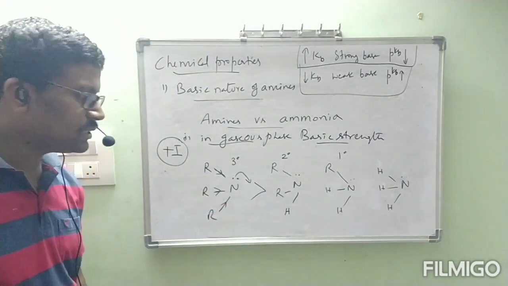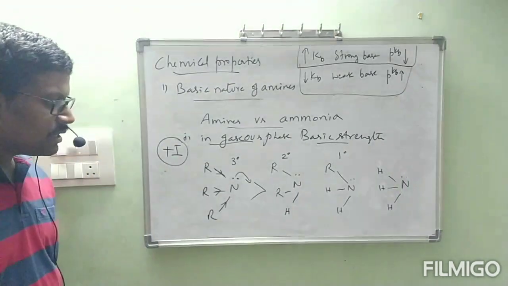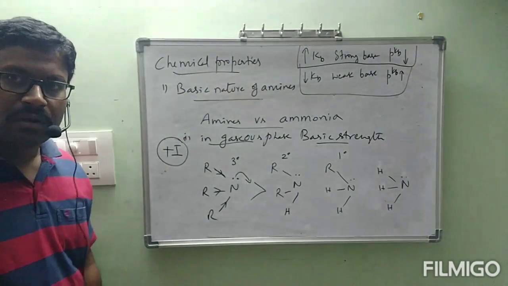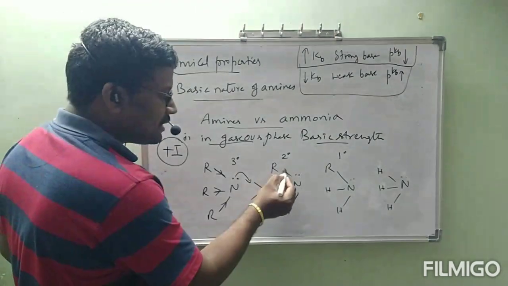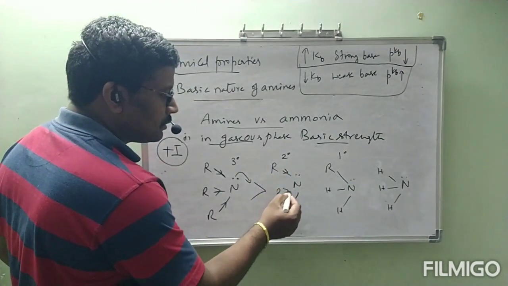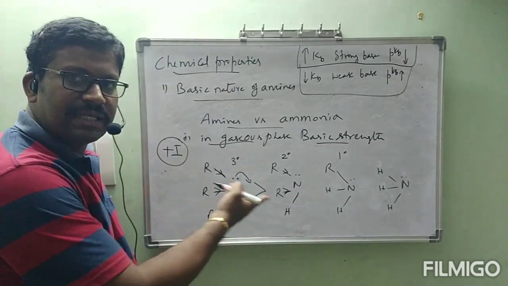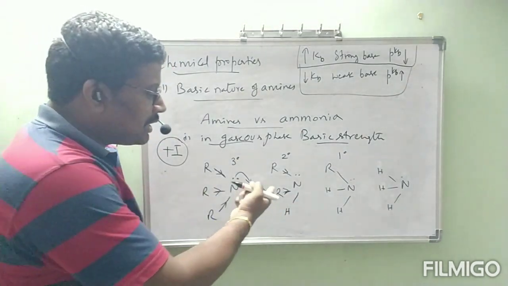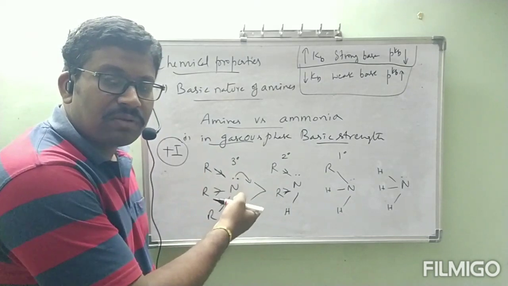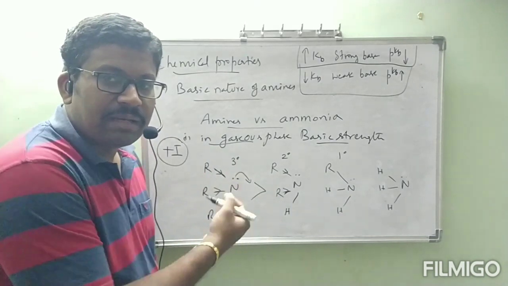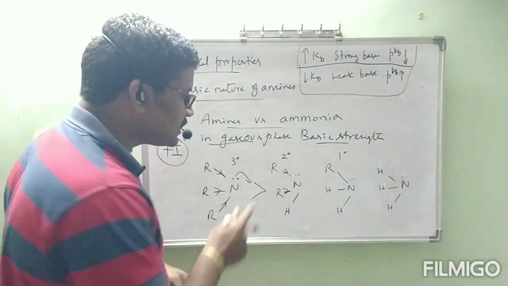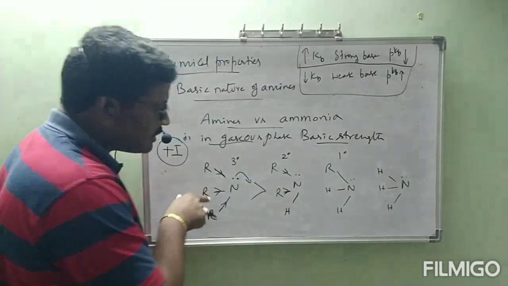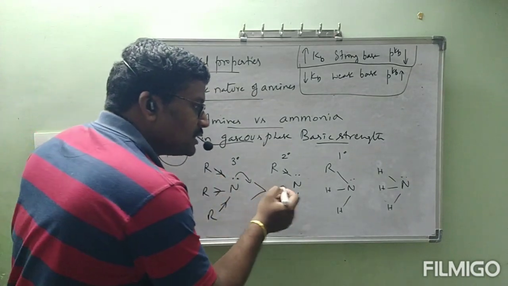Next, coming to this secondary. Secondary has how many R groups? 2 R groups. That means 2 plus I effects. When compared to tertiary, this is decreased only. Then, when compared to tertiary, this one cannot donate lone pair of electrons easily, little bit hardly, because 2 electron donating groups are only present. Because of this, this is less than this one. Okay, but this is greater than this one,